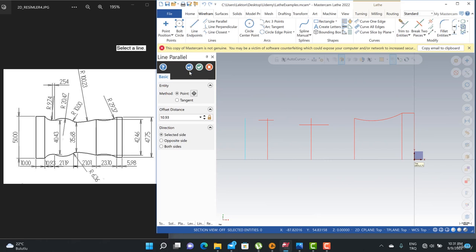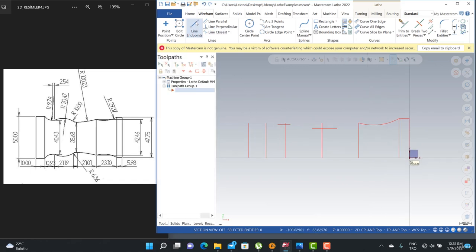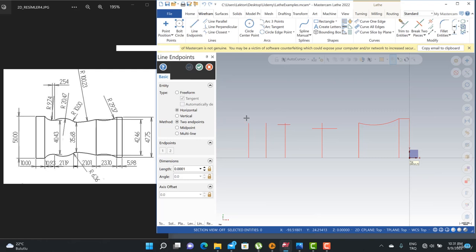Okay, and then we can also create some parallel line with 10 millimeter, and then I can create my horizontal line here like this. This is going to be my distance, 25.